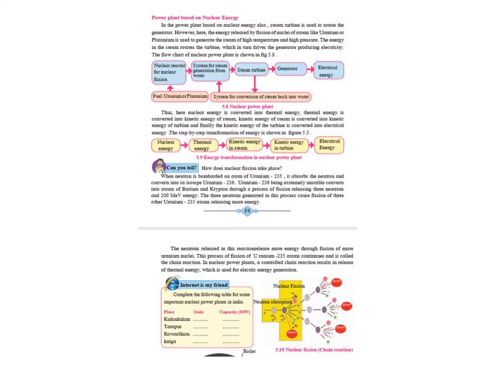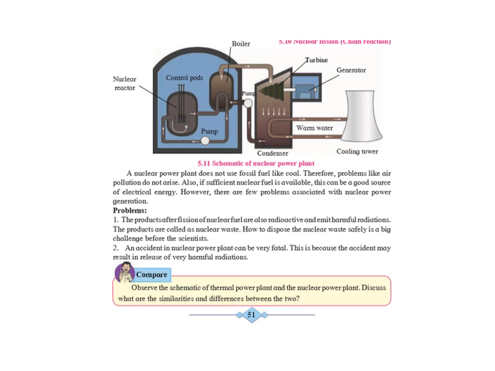This process is called a controlled chain reaction, and this results in the release of thermal energy which is used for electric energy generation.